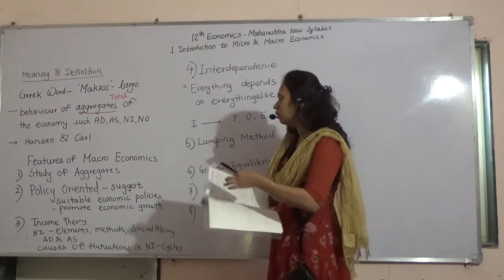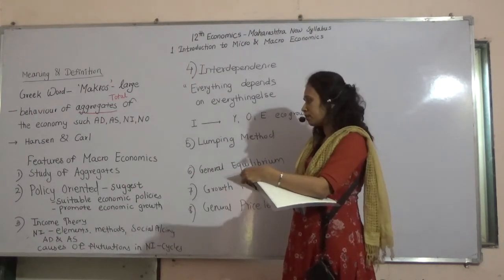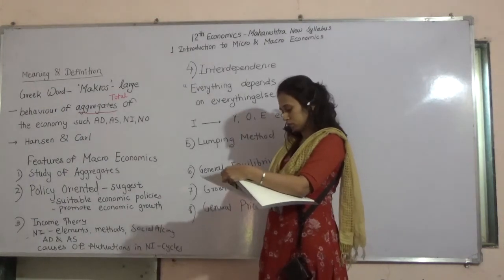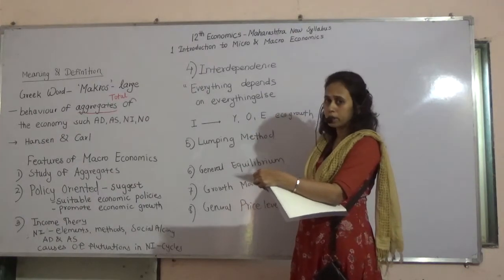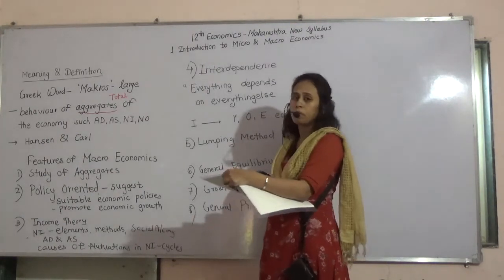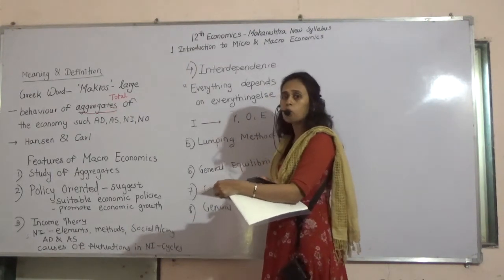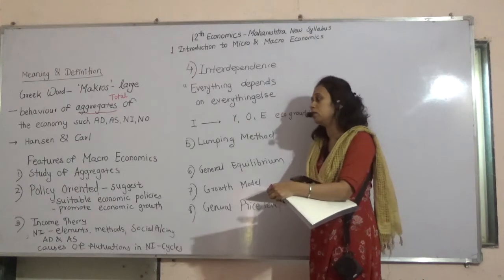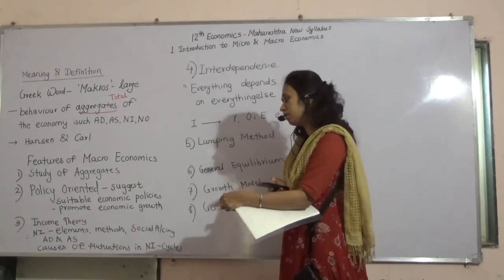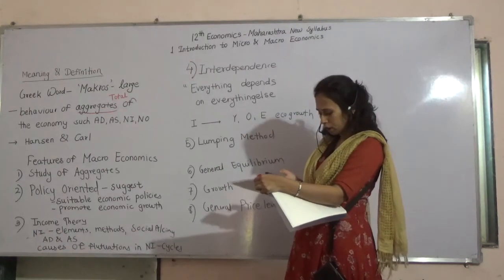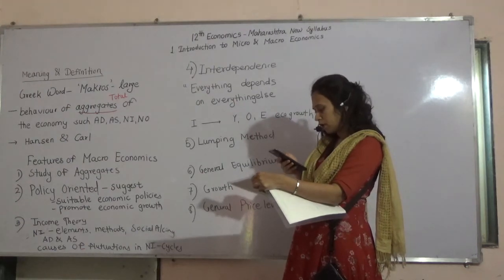Then next is income theory. Now students, do you remember we have studied that in microeconomics it is called price theory. Here we are saying that macroeconomics is called income theory. Remember this for the objective or give-reason part. Why is it called income theory? Because it studies the concept of national income,